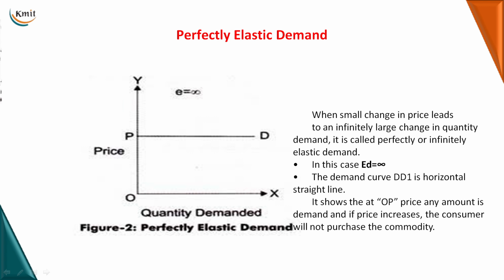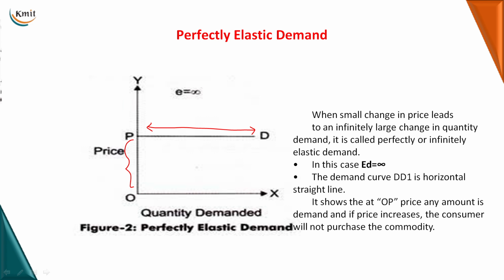Let us consider this graph. Let me explain it this way. We are representing quantity demanded on the x-axis and price on the y-axis. Now this is the determined price of the product for which we are estimating the elasticity of demand. There is no change in the price happening here, but there is a consistent increase in the demand, that is represented as a horizontal line parallel to the x-axis.